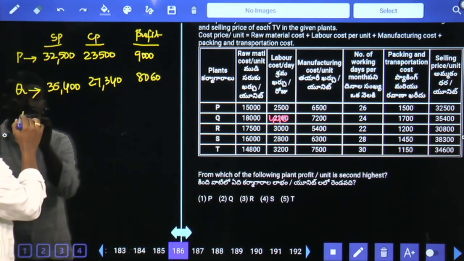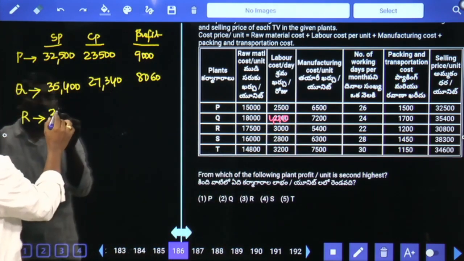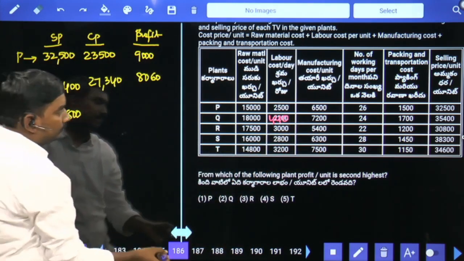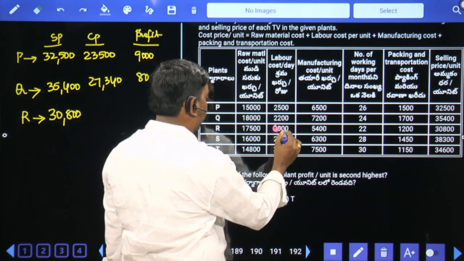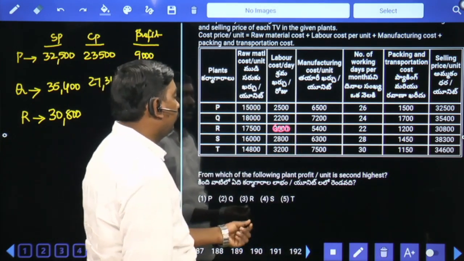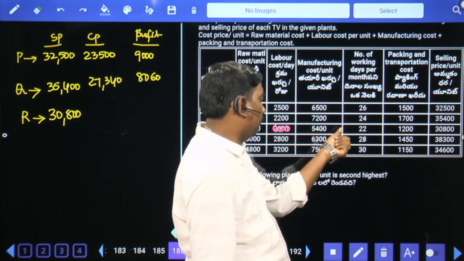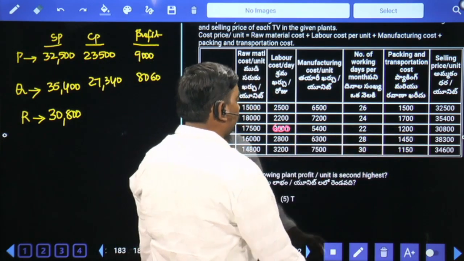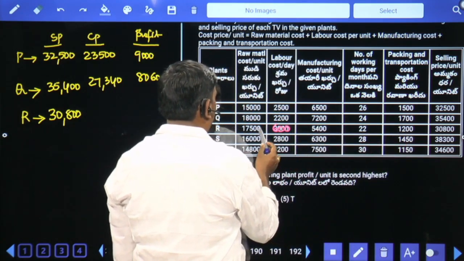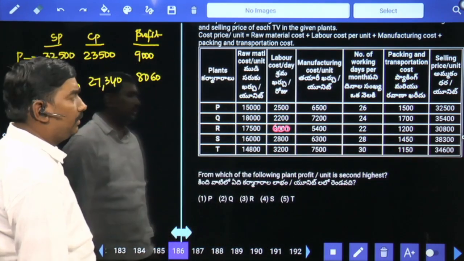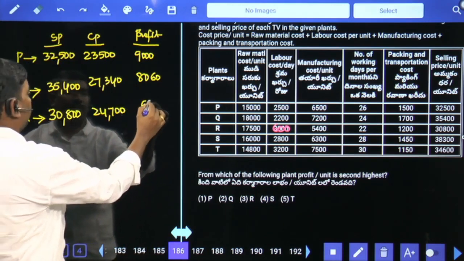Next, R. Selling price we know 30,800. Cost price: for 5 TVs 3,000, means per TV 600. 17,000, 5,000, 22,000 plus 1,000, 23,000. 200, 600, 1,200, 1,700. 23,000 plus 1,700 means 24,700. Profit 6,100.